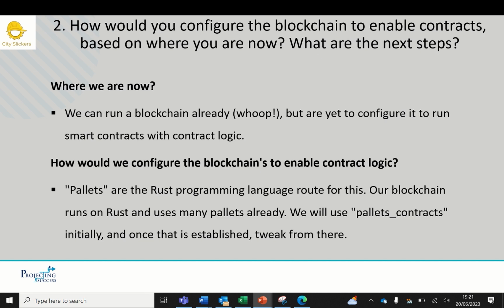The second question was around configuring the blockchain to enable contracts, based on where we are now and our next steps. So good progress in terms of running a blockchain, which was great work from the team, but we're yet to configure it to run smart contracts with the contract logic. So we would do that using the pallets within the programming language of Rust. They are templates which allow us to configure them to our particular needs and requirements. So we'd use that and see if we can use that for the logic.